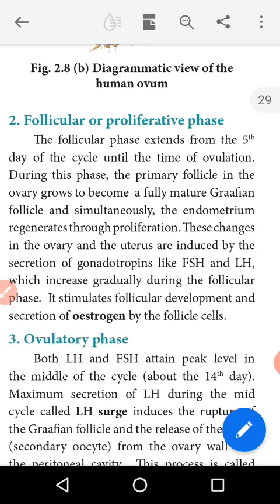During this phase, the primary follicles in the ovary become fully matured Graafian follicle cells. Simultaneously, the endometrium regenerates through proliferation.